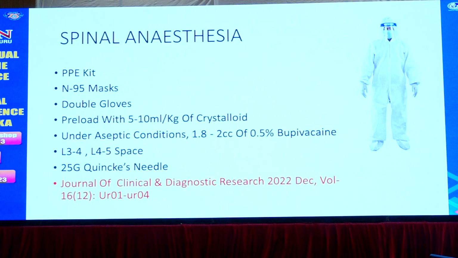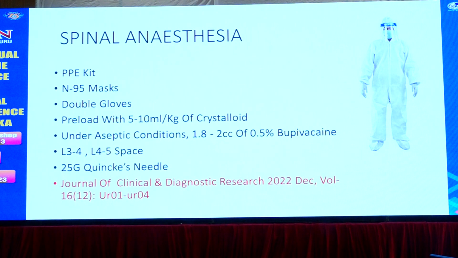Coming to general anesthesia, the healthcare provider should wear a PPE kit, N95 mask, and double gloves. Preload is very critical, as pregnancy itself is a hyperdynamic condition, which is further aggravated by COVID-19. So preload should be given carefully, 5 to 10 ml per kg of crystalloids.